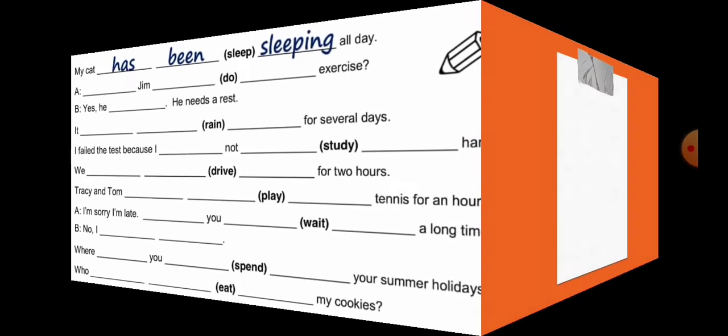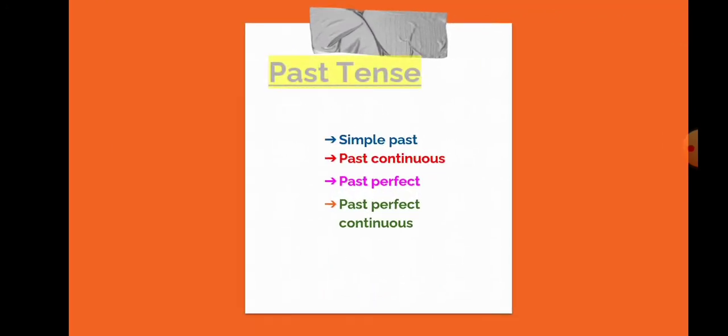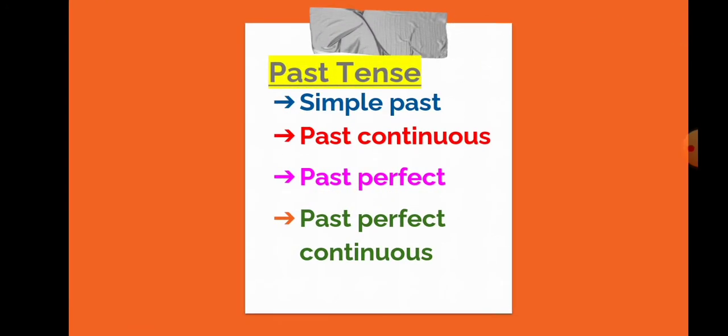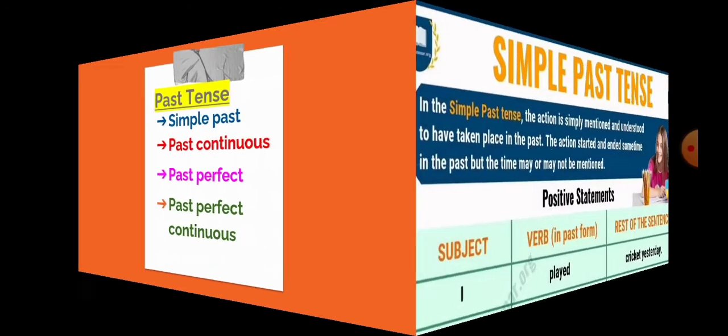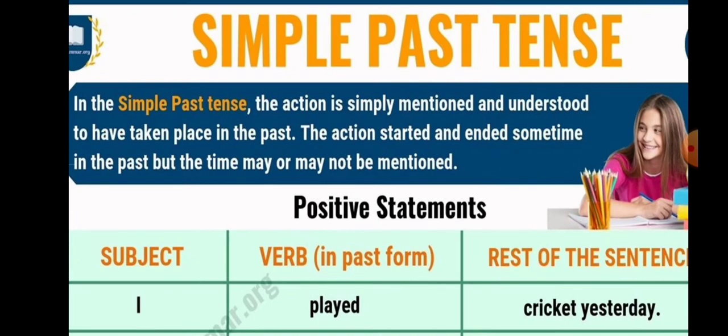Now let's move on to past tense. The same way, under past tense we have four forms: simple past, past continuous, past perfect, and past perfect continuous tense. In simple past tense, the action is simply mentioned and understood to have taken place in the past.